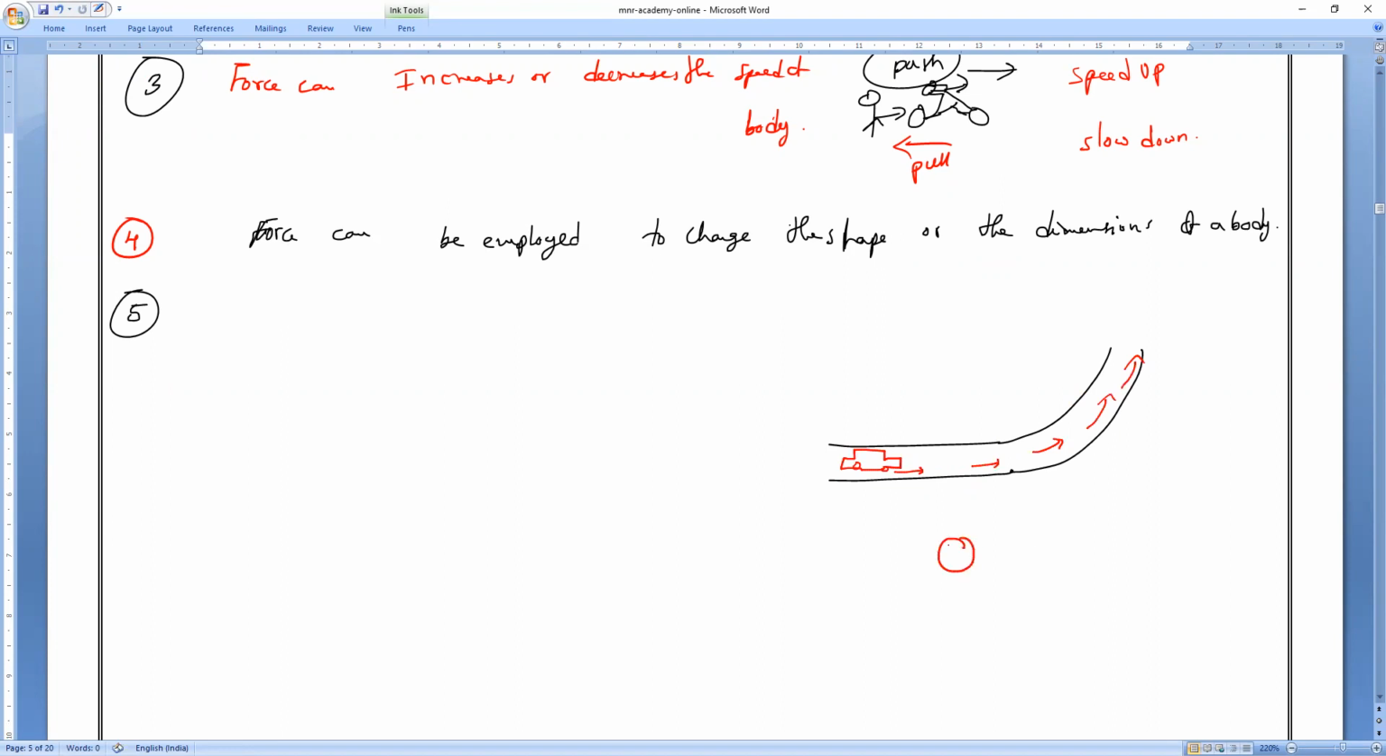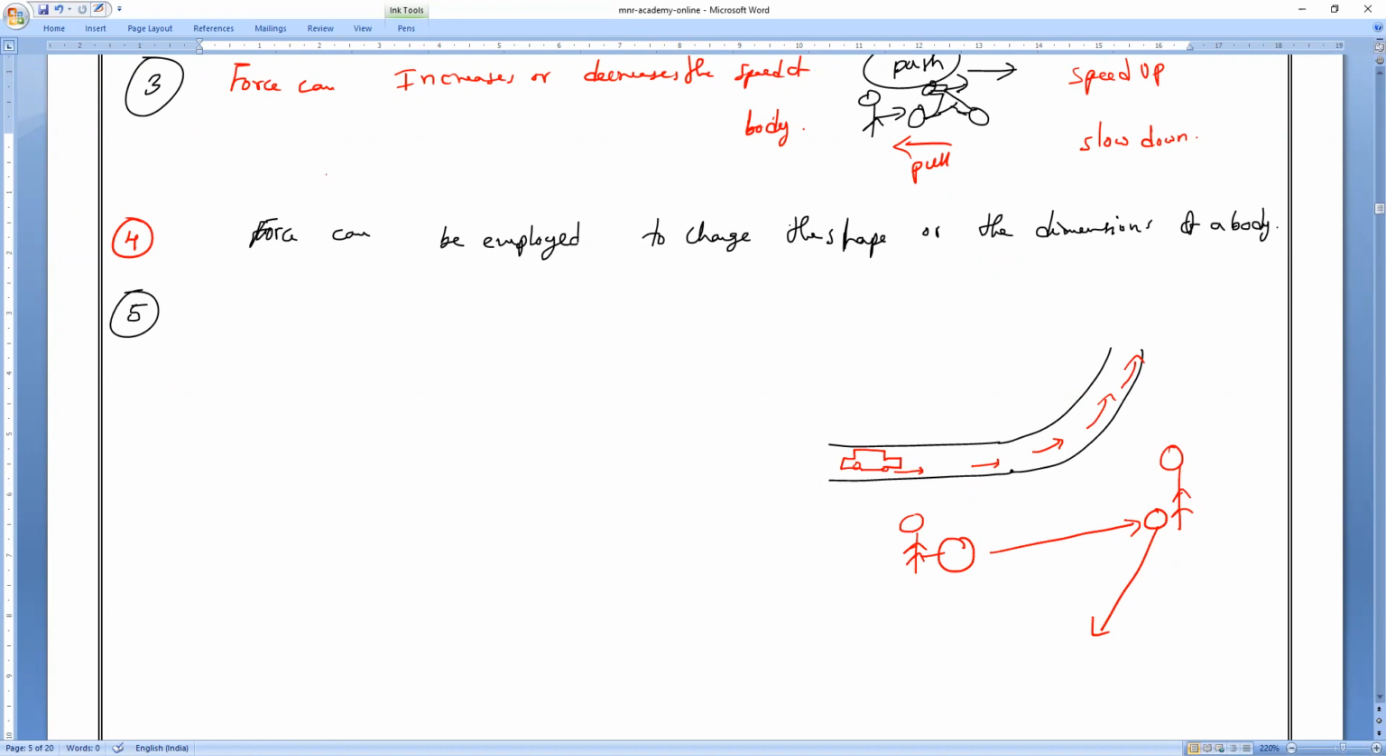Or the football kicked by the boy is moving in this direction. Now some other person is there. If we want to pass the ball, he needs to apply force again, then only the direction of the ball will change. Am I right or wrong, everybody? Yes, that is the fifth effect of force.